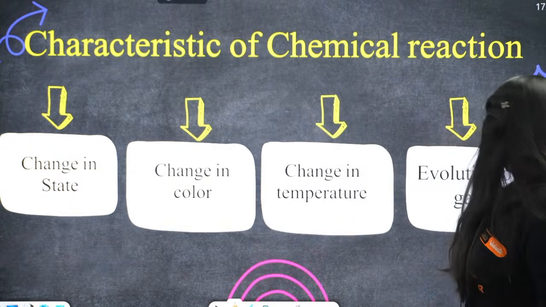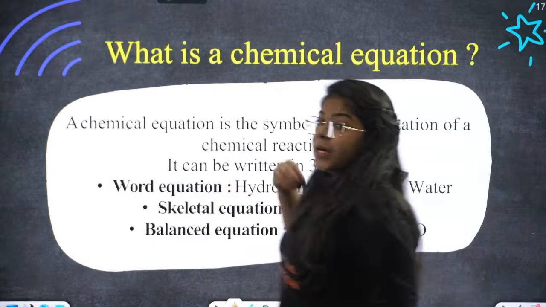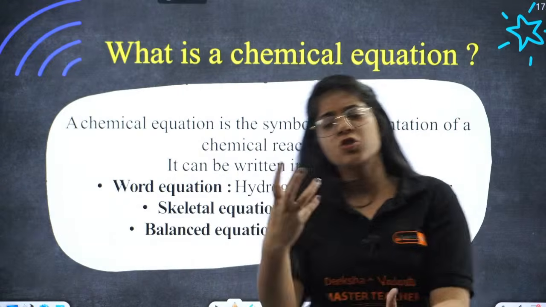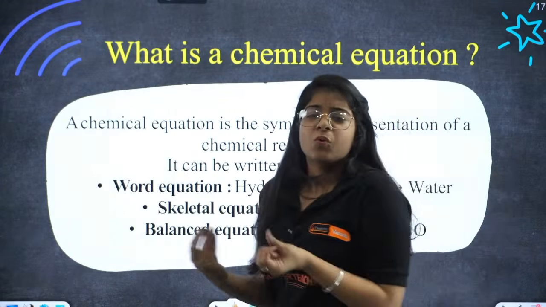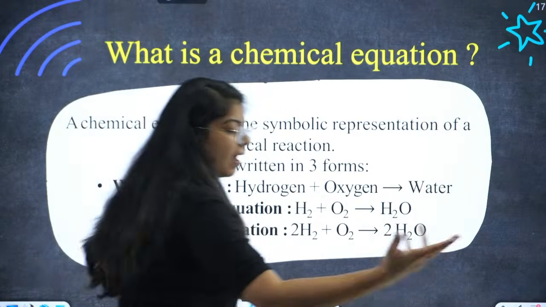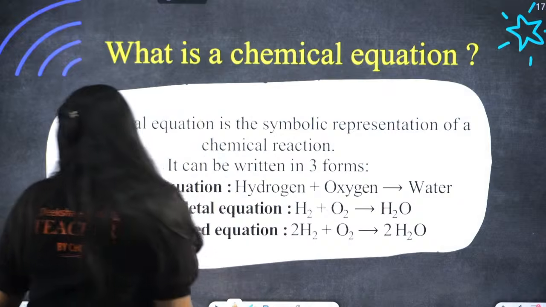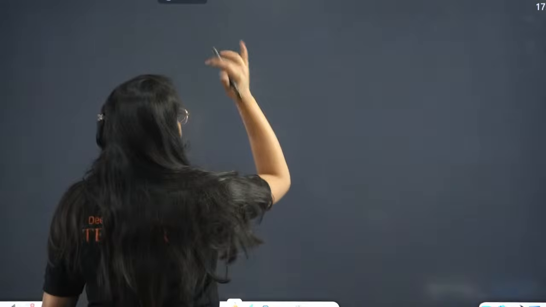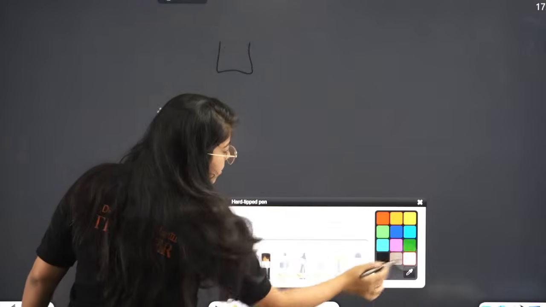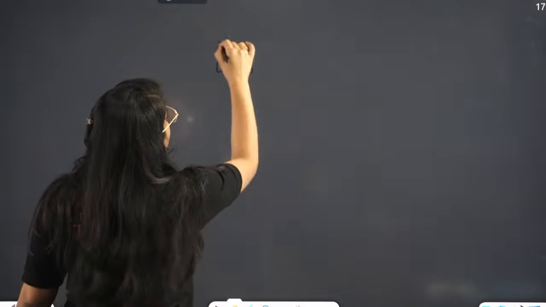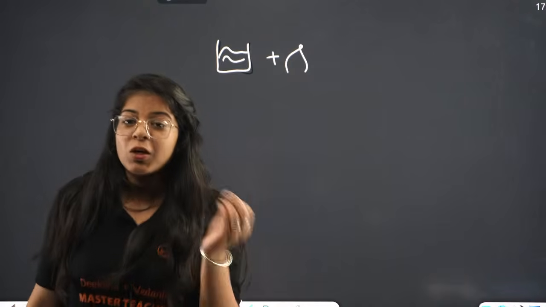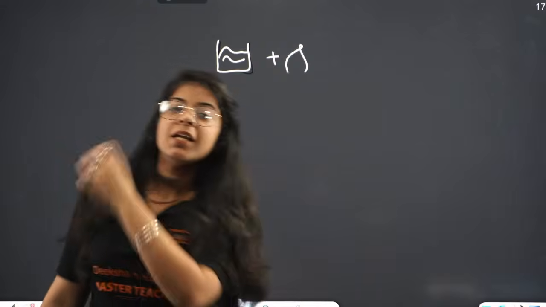We have now, what is a chemical equation? We saw that chemical reactions are actually the things happening. A chemical equation is just a symbolic representation. If I have, let's say, water, I cannot possibly draw water on a board. I cannot draw it like this, right? I cannot say, oh, this is water, right? And tea leaves. No, I have to write their chemical formula. I have to write their symbolical representation.